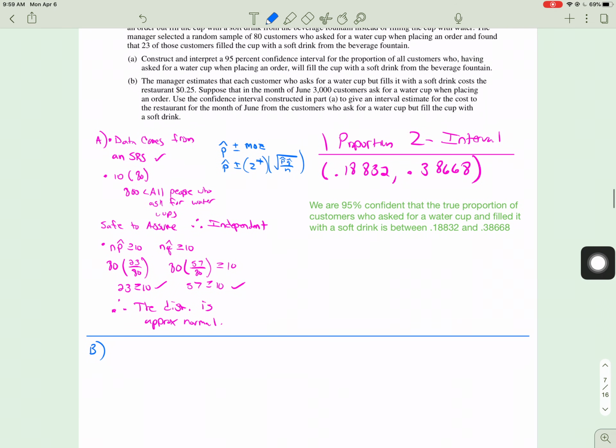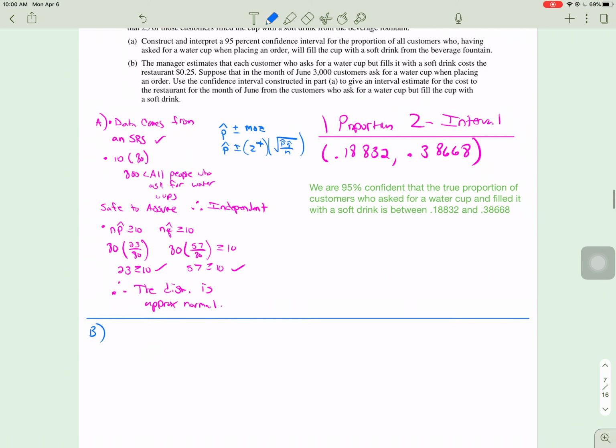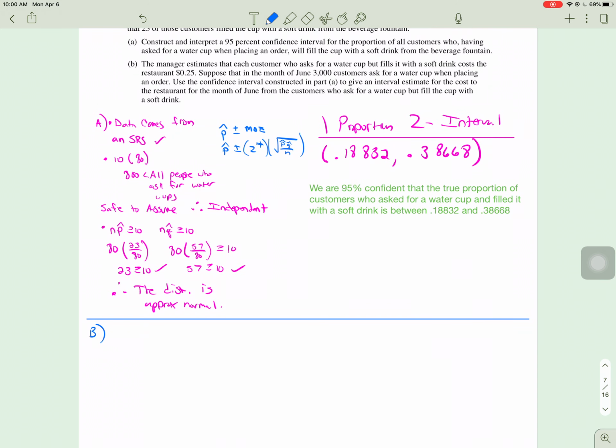Now, part B says the manager estimates that each customer who asks for a water cup but then fills it with a soft drink costs the company 25 cents. So it says, suppose that in the month of June, 3,000 customers asked for a water cup when placing an order. That's a lot. So it says, using the confidence interval from part A, give an interval estimate for the cost to the restaurant for the month of June from the customers who ask for a water cup and fill it with a soft drink.